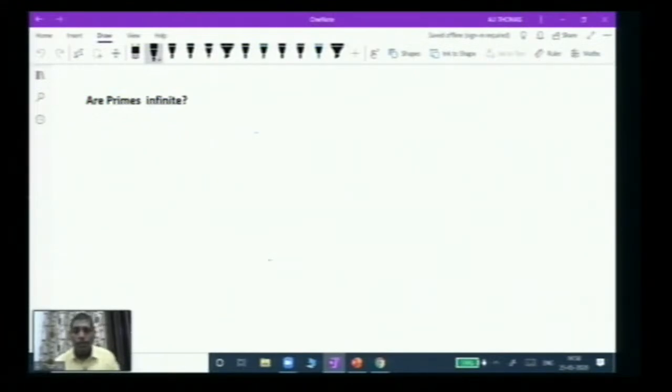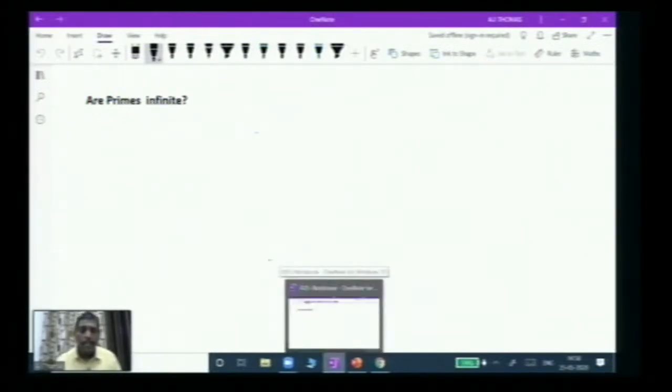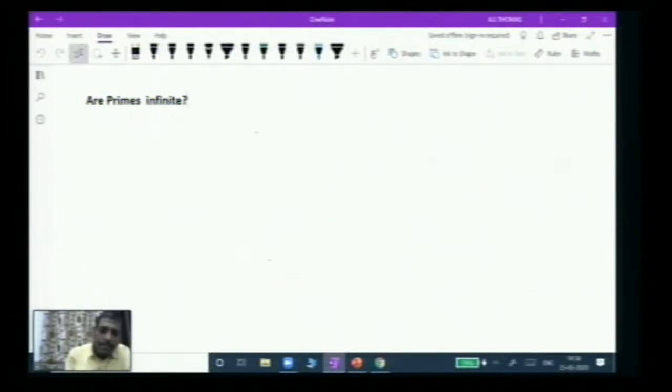So how am I going to prove it? We feel that the set of prime numbers is infinite. Contrary to our statement, we will assume that primes are finite.